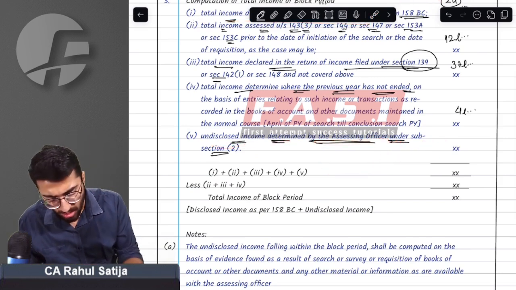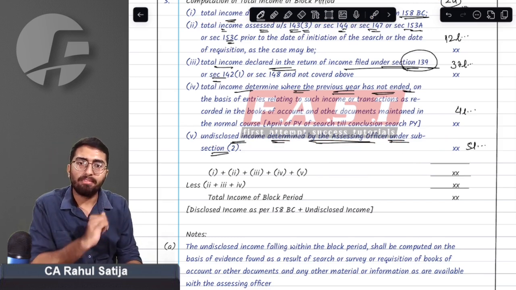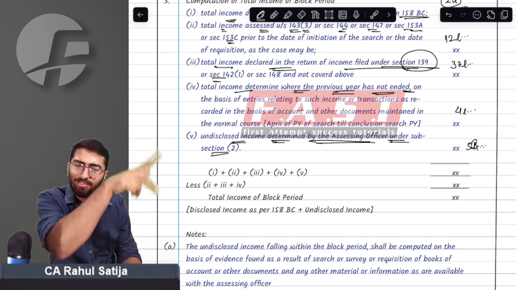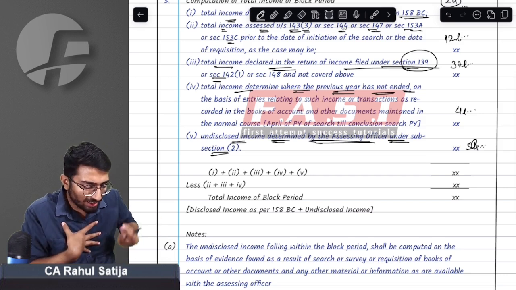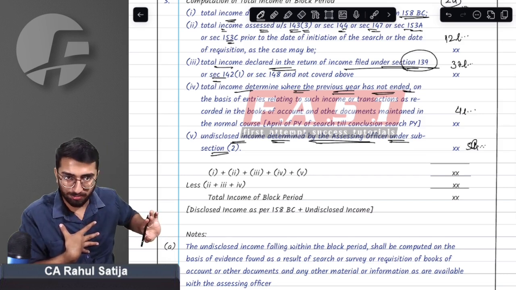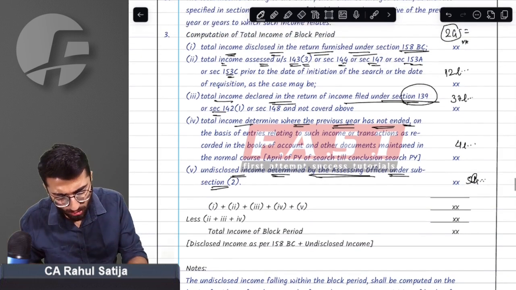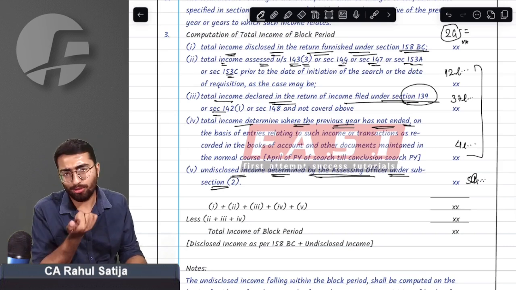considered as undisclosed income. For example, assessing officer finds out that I have a flat in Goa worth rupees 5 crore and I have not disclosed that. So that will also be included in this block period income. Something I declare, something assessing officer finds out that I have not declared. These are two things that are undisclosed income, and the things that are already disclosed are of no relevance.